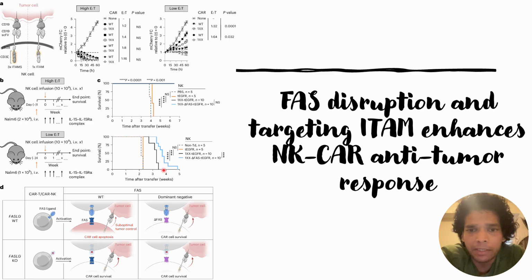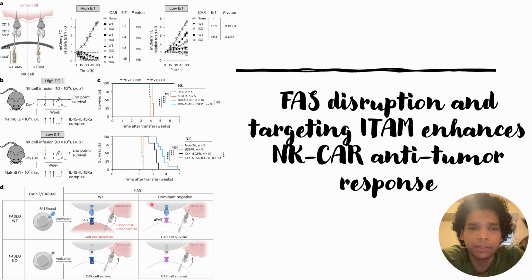So this makes it a low effector to target ratio, and in that case they can clearly see the difference between CAR with ITAM signaling and no change in FAS, whereas with CAR with ITAM signaling, FAS has been disrupted. The case where FAS has been disrupted shows a significantly higher survival rate compared to the case where ITAM CAR is transduced but no changes in FAS.